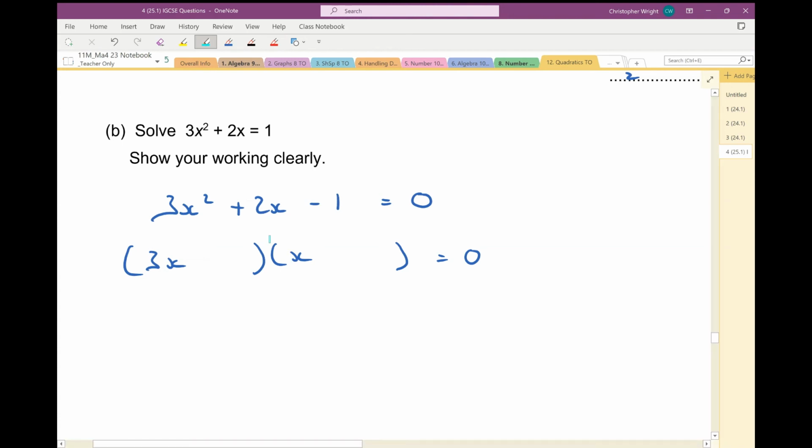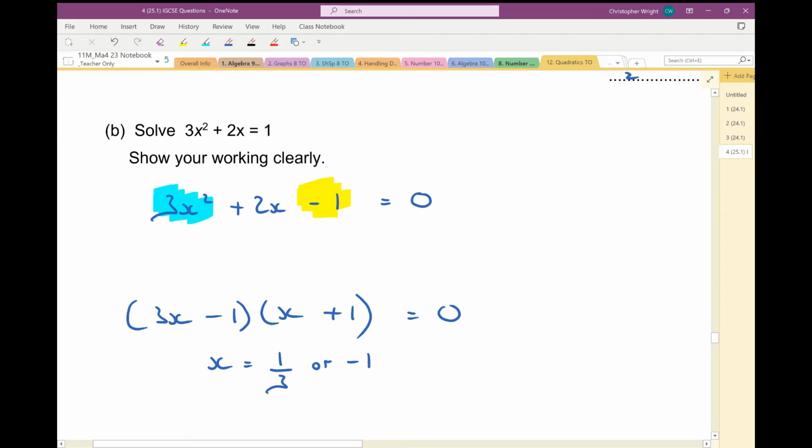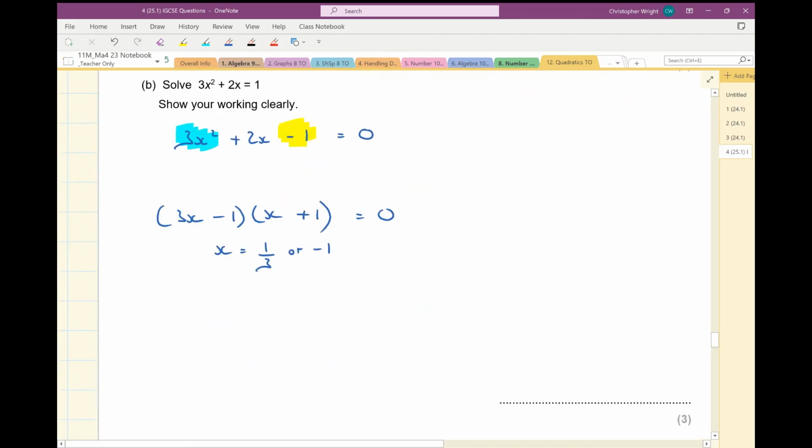I know it has to be 3x and 1x to give me the 3x squared. And I've got a minus 1 here. Well, that kind of has to be a plus 1 and a minus 1. So it could be plus 1 and minus 1, or it could be minus 1 and plus 1. Okay, so one of these is going to be the correct factorisation. I just need to have a look at them and see which one gives me the plus 2x. The answer is the second one gives me plus 2x. So I'm going to get rid of that one. That's it factorised, and so my two solutions are x equals a third or minus 1. But you could have got those same solutions by using the formula, and that would be fine.